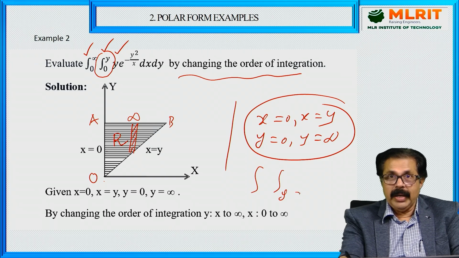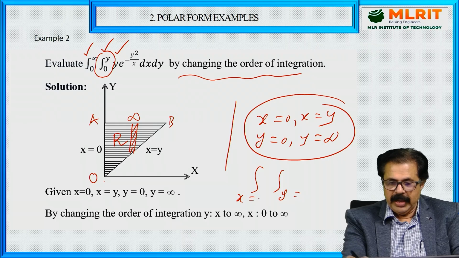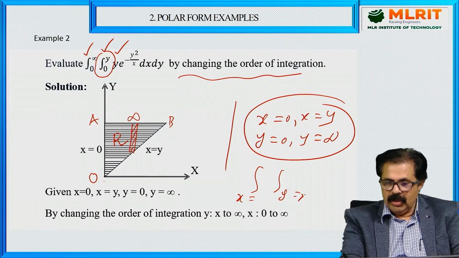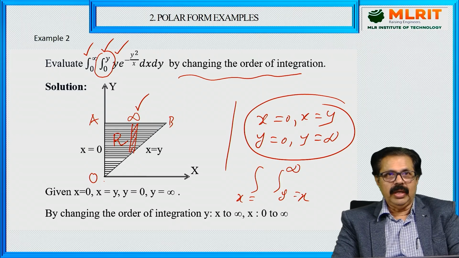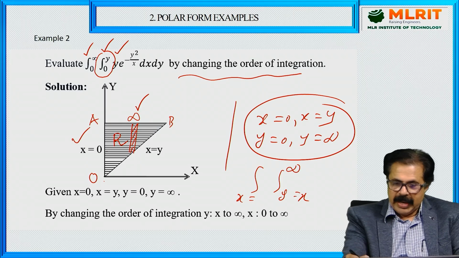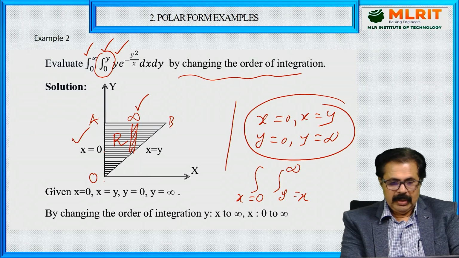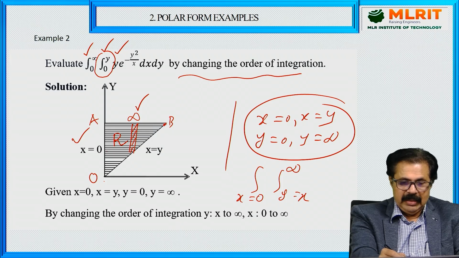Inside will be y, outside will be x. So what is the starting? Y equal to x. And what is the top? Y equal to infinity. Left, x equal to 0. Right, this right.